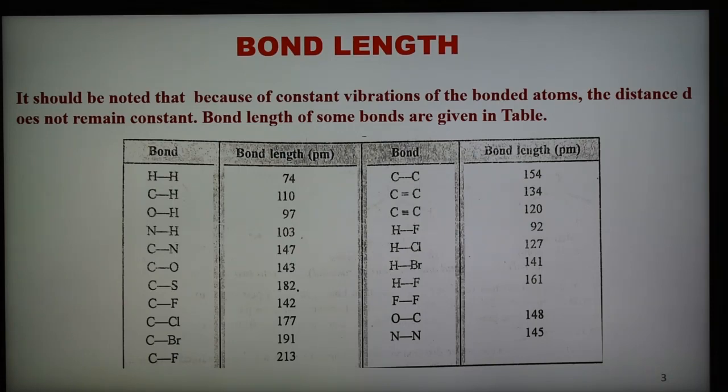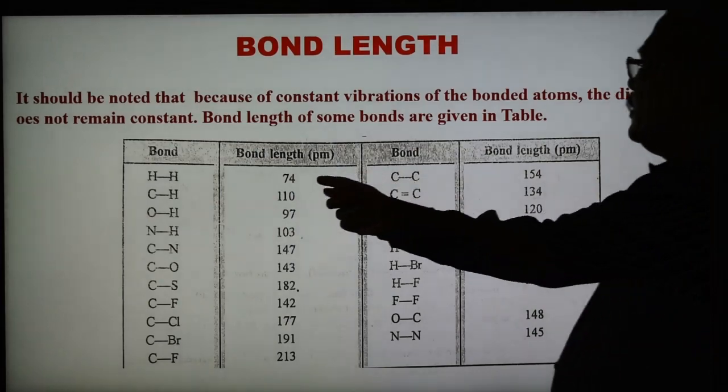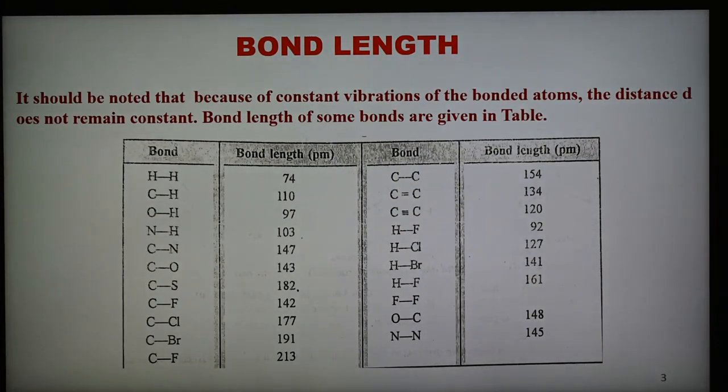The magnitude of bond length between 2 atoms remains constant and is independent of the nature of the molecule. For example, the C-H bond distance remains 110 picometer in compounds such as methane, ethane and propane. The bond lengths of some typical bonds are shown here in the table in picometers. The hydrogen bond length is 74, C-H is 110, O-H is 97. The carbon single bond, carbon double bond and carbon triple bond lengths decrease, and we are discussing why in the next part.